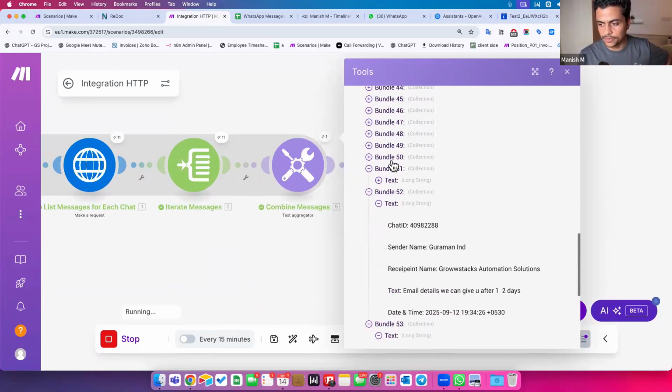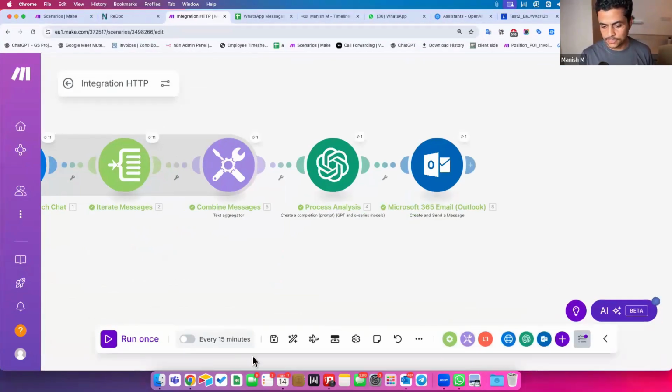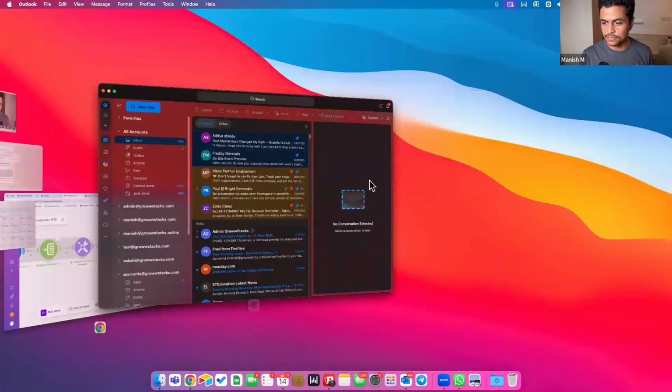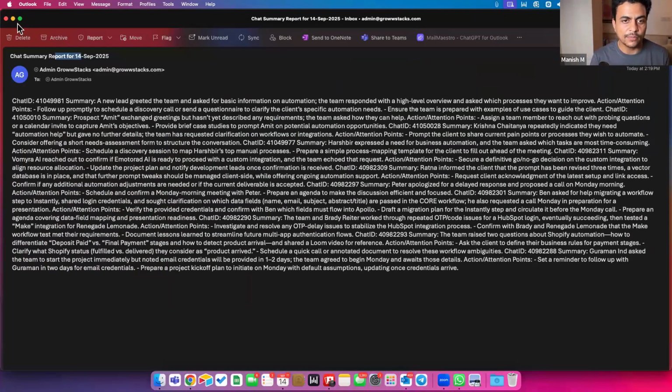Multiple people are there. Now GPT is going to process it and it will send me a full-length email stating what happened today in all of these conversations. Done, message is being sent. And here I got one of the emails, chat summary, 14th of September. Wow, it got cumbersome. It got all together into one single block.